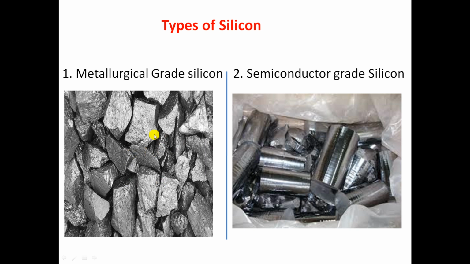In metallurgical grade silicon, the impurity level is higher. Because of this, it cannot be directly used for solar cell application, so a refinement is required for metallurgical grade silicon. But semiconductor grade silicon is used for solar cell applications only after refinement. The impurity level in semiconductor grade silicon is at parts per billion level, so it becomes more efficient for solar cell or photovoltaic cell application.